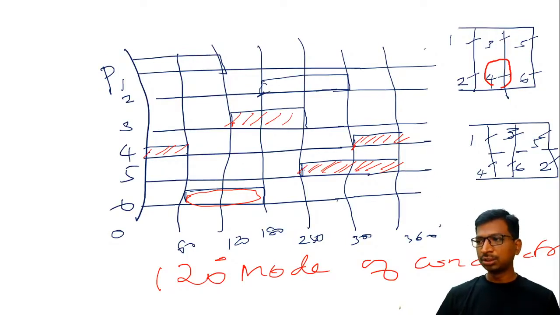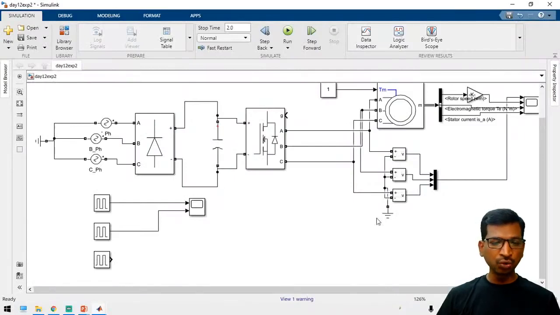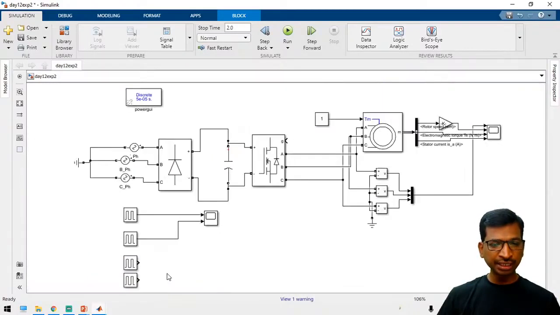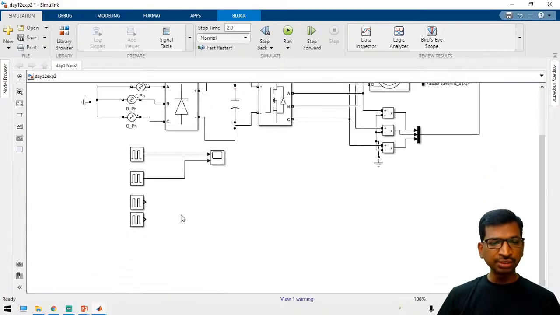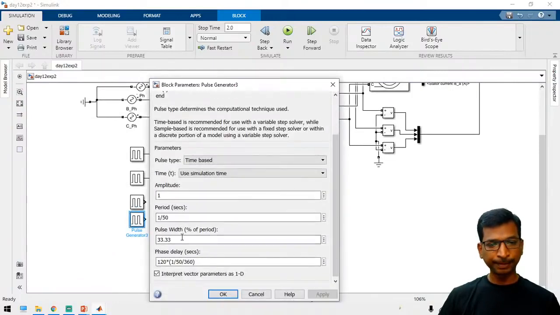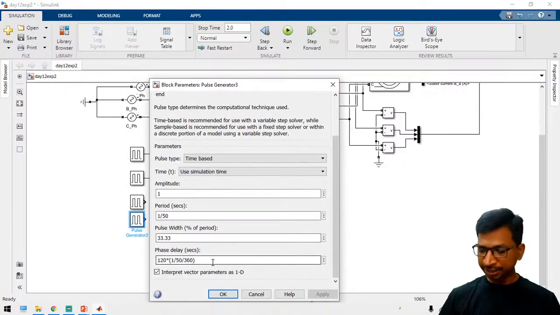Just take this one. In that case, the first few cycles we have to omit because the pulse will be random. So in the first few cycles we cannot get the output, and after a few cycles you can get the output properly. So here you just add the same one with the 180 degree.